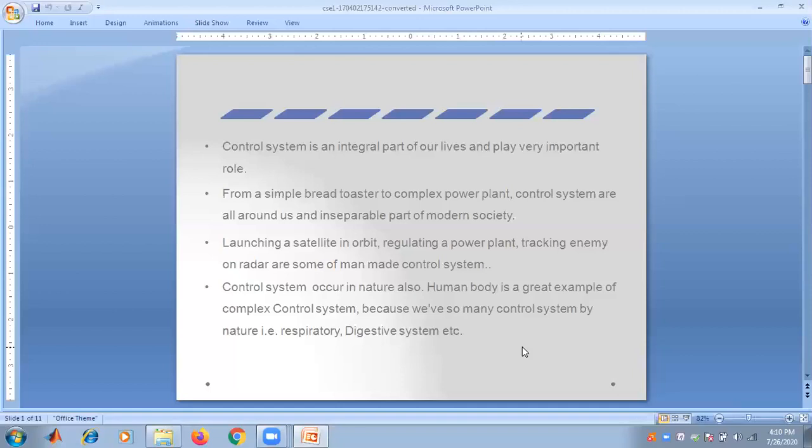So the human body is another example of a complex control system. So it is clear that we are surrounded by control systems, and the control system is an intricate part of our daily lives.